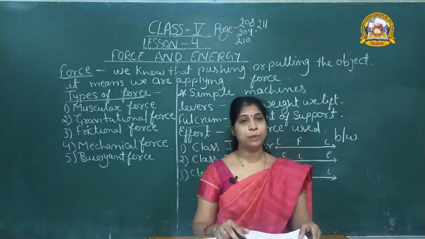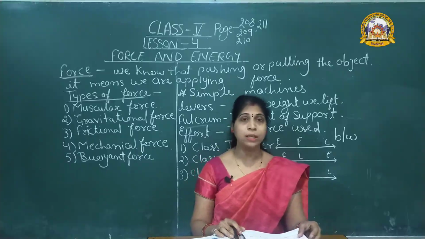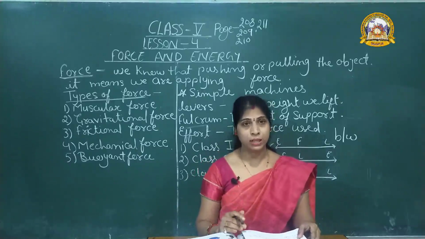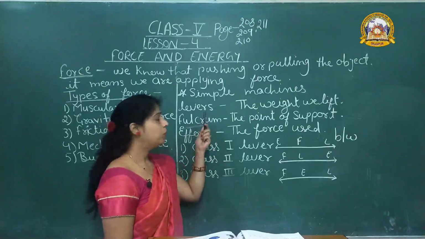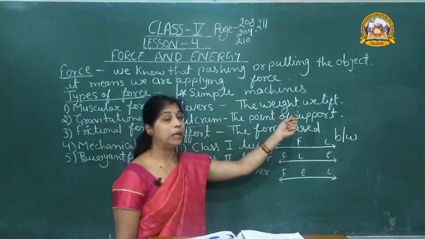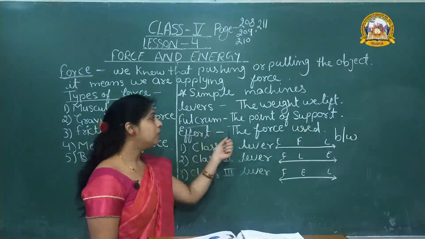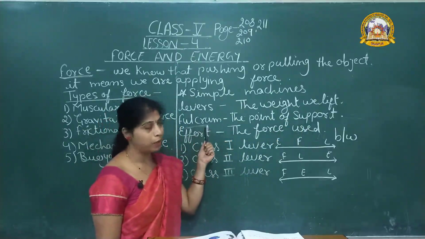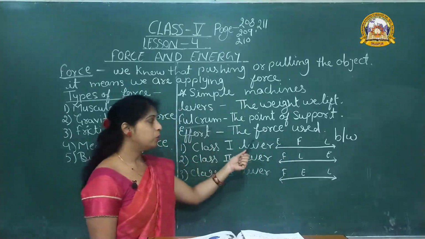The first example of simple machine, levers. Commonly used tools like hammer and bottle opener are examples of levers. In a lever, three main points are present. First, load, fulcrum and effort. What is load, fulcrum and effort? Load means the weight we lift. Fulcrum, the point of support, is known as fulcrum. Effort, the force used.